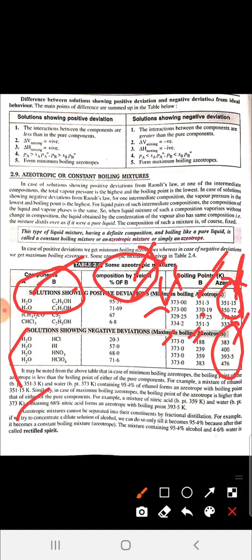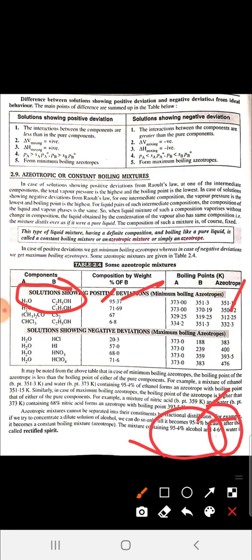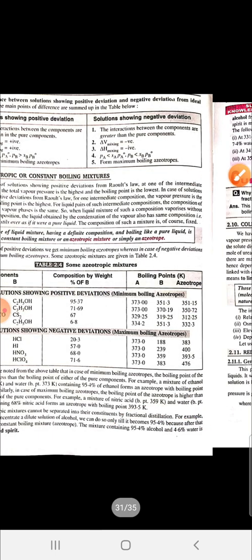Here you can say an azeotropic mixture cannot be separated by fractional distillation. It means if you want to concentrate the solution, you can concentrate it up to only one particular limit. If you want to concentrate this solution of water and ethanol, we can add ethanol up to only 95.37 or 95.4%, because after that the azeotrope is formed. The mixture containing 95.4% alcohol and 4.6% water is known as rectified spirit.